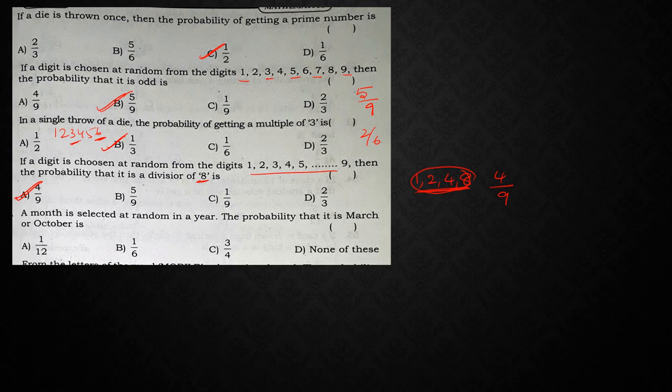A month is selected at random in a year. The probability that it is March or October. So totally how many months will be there? 12 months, out of which I need to select March. How many Marches will be there? 1. In the same way, how many Octobers will be there? 1. So 1 by 12, 1 by 12. Since in the middle they are using the word or, or means we need to do addition, right? So 1 by 12 plus 1 by 12 is 2 by 12, which is nothing but 1 by 6. So the answer is 1 by 6.